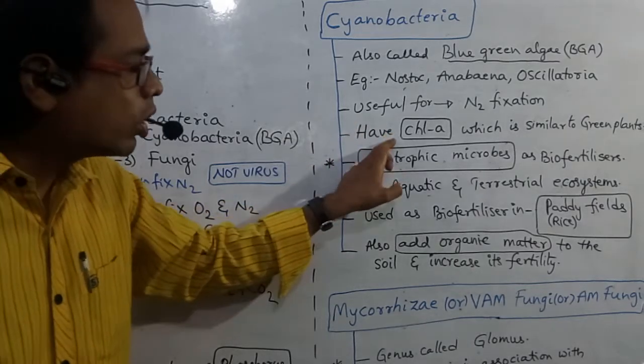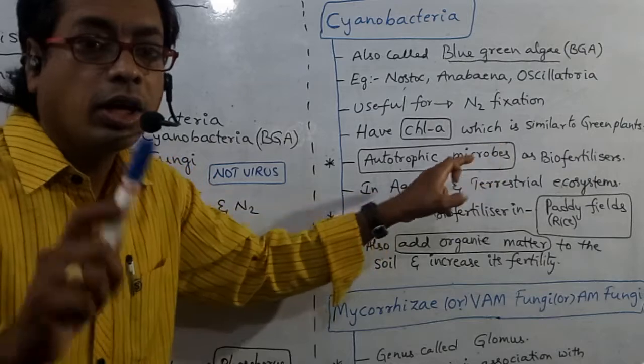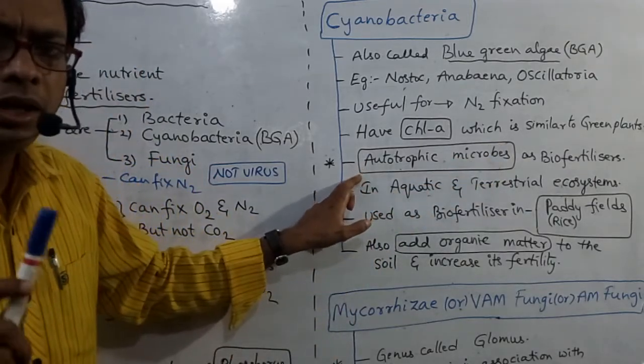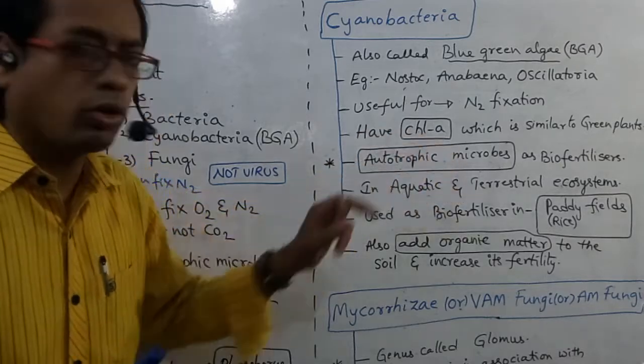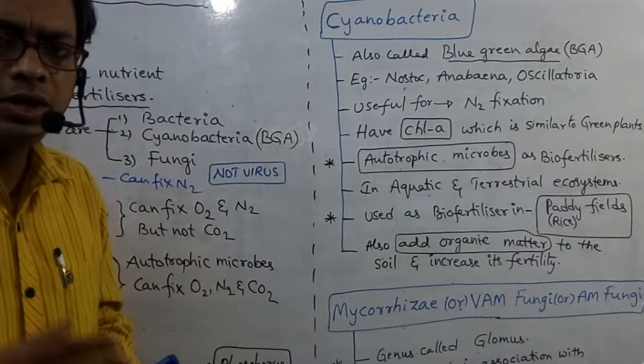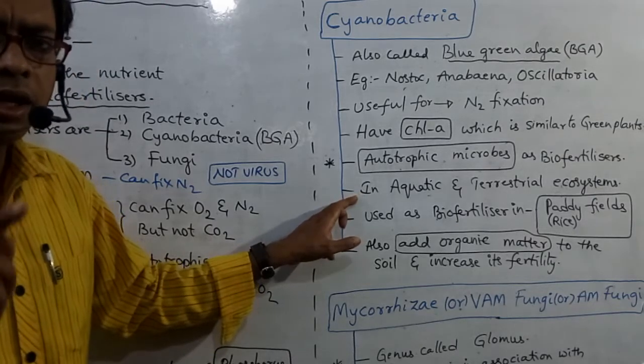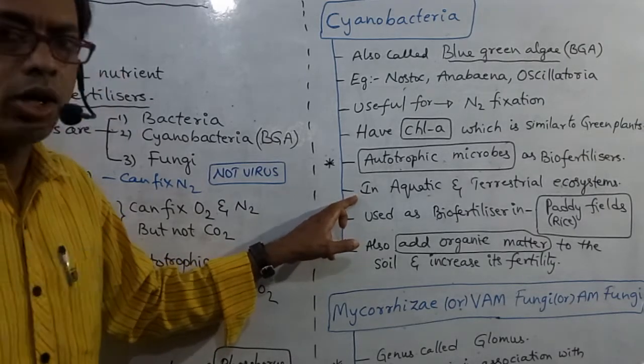They have chlorophyll A similar to green plants or higher plants. Cyanobacteria are autotrophic microbes. Autotrophic means photosynthetic.